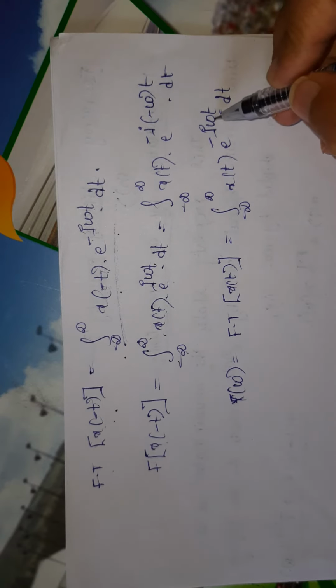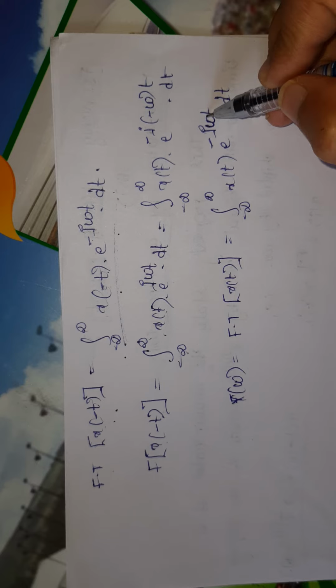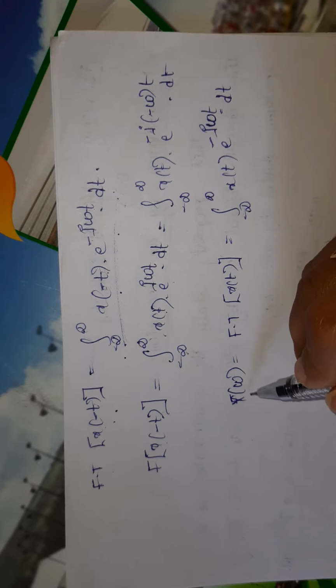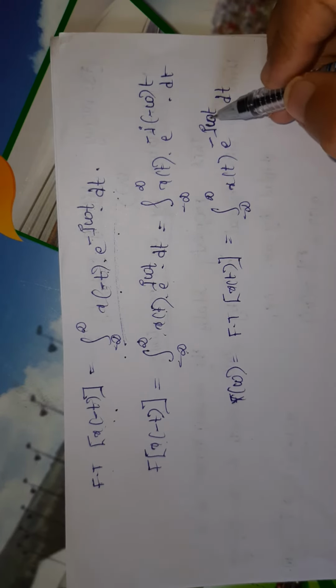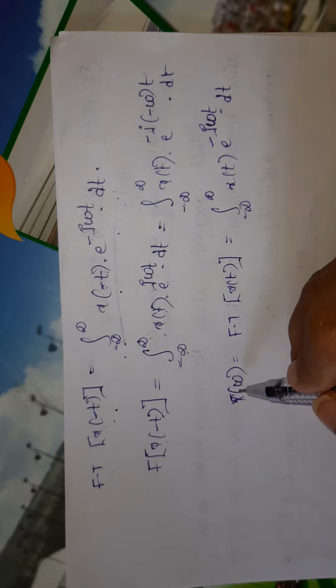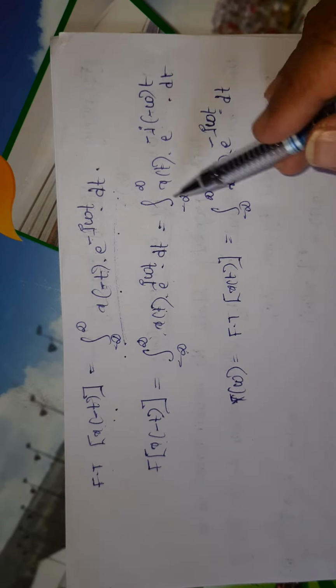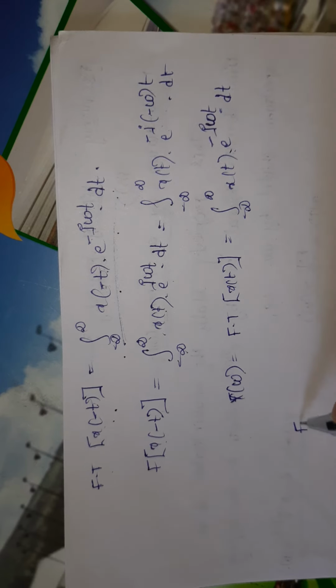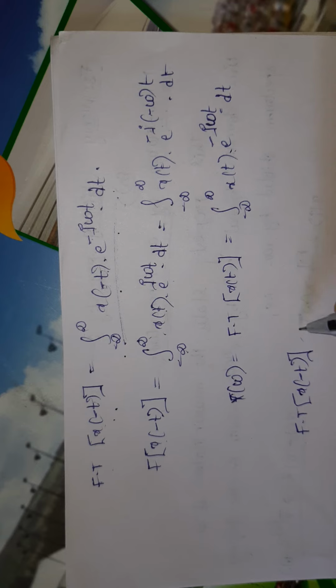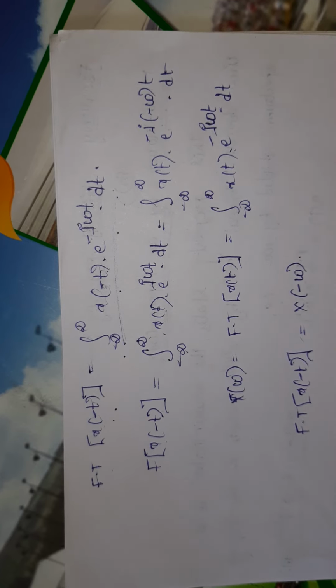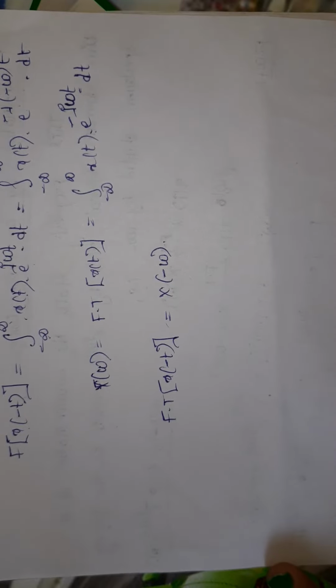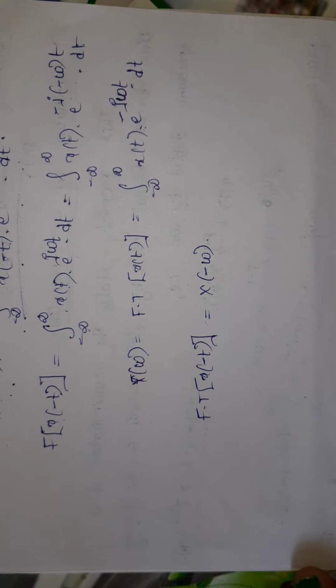So wherever we have omega here, if I am having minus omega, it will be replaced with X of minus omega. So just compare these two: the Fourier transform of x of minus t is equal to X of minus omega. This is the time reversal property.